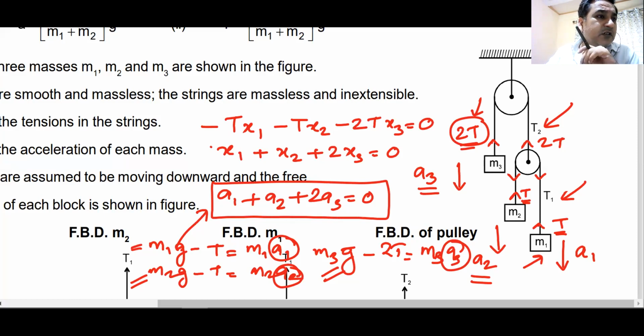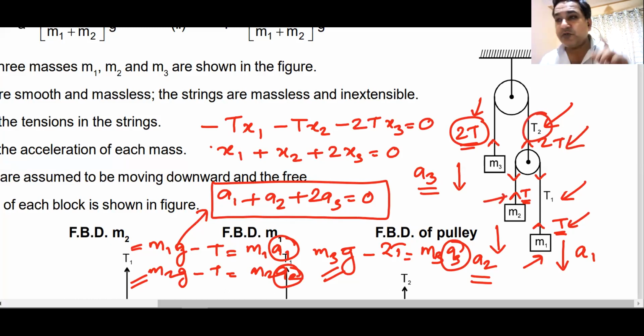But sir, both tensions are not the same, but we took both as T. The tensions are the same because in one string, tension cannot change unless the string has mass. So this tension is T, this tension is T. The tension in this string is 2T. I hope you know how to get it.